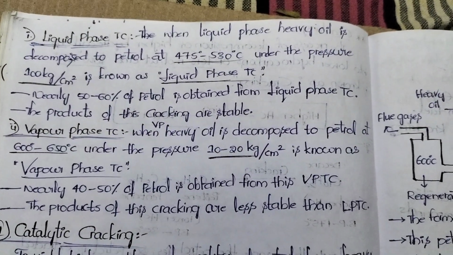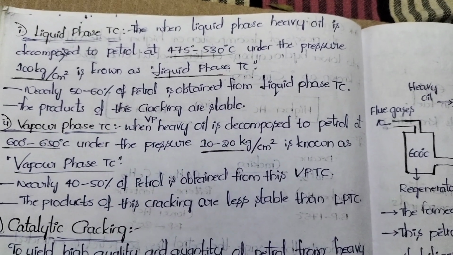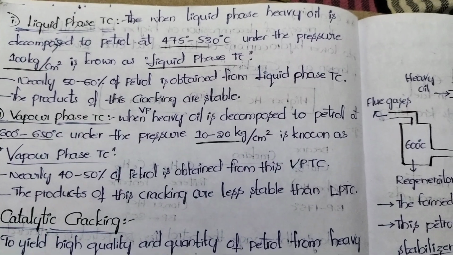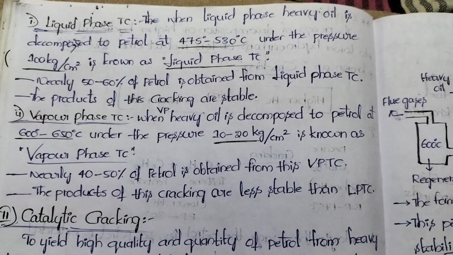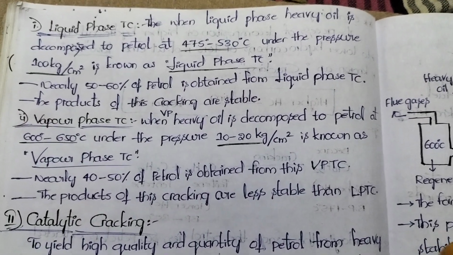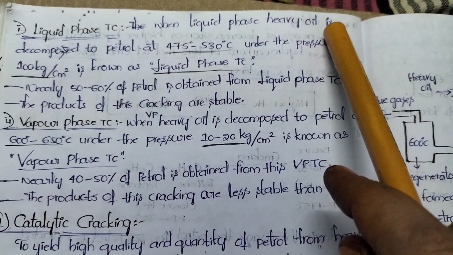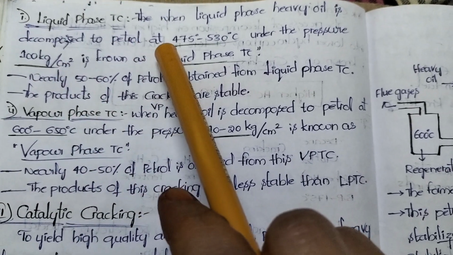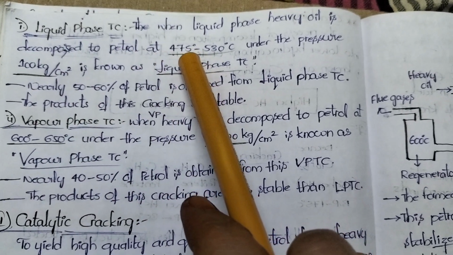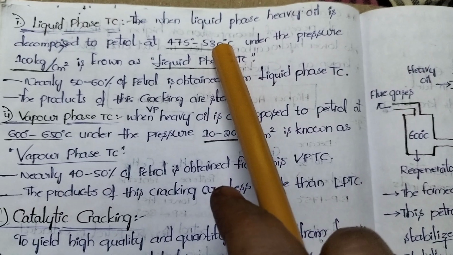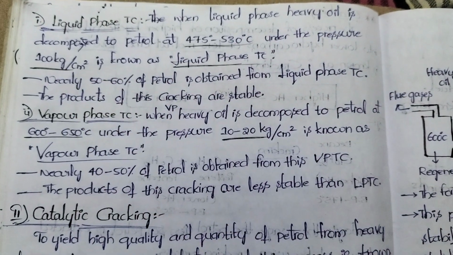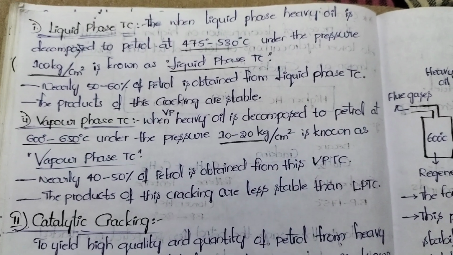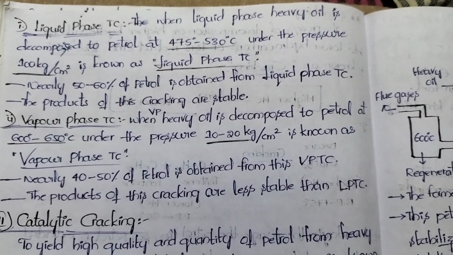Liquid phase thermal cracking means first we have to take the heavy oil which is in liquid state. Then we can decompose that heavy oil into petrol. Look into the definition. When liquid phase heavy oil is decomposed to petrol at 475 to 530 degrees C under pressure of 100 kg per centimeter square, it is known as liquid phase thermal cracking.